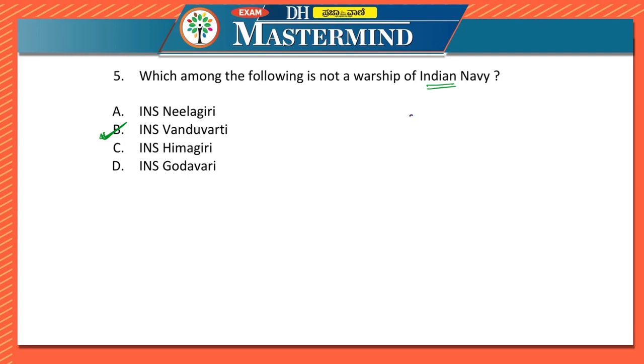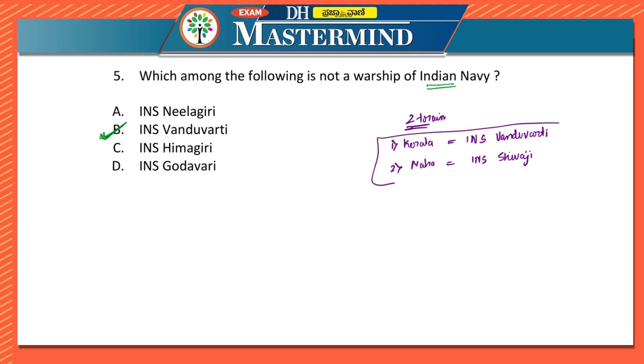Just now we have seen that there are two training centers of Indian Navy. One is in Kerala, and the other is in Maharashtra. The one in Kerala is INS Vanduvarti, and the one in Maharashtra is INS Shivaji. I hope you have understood this also. INS Shivaji is in Lonavala.